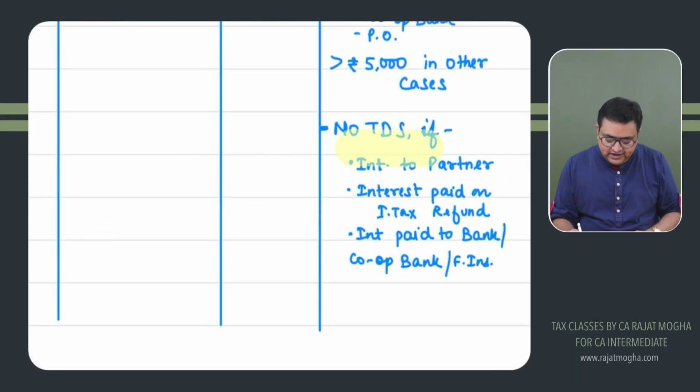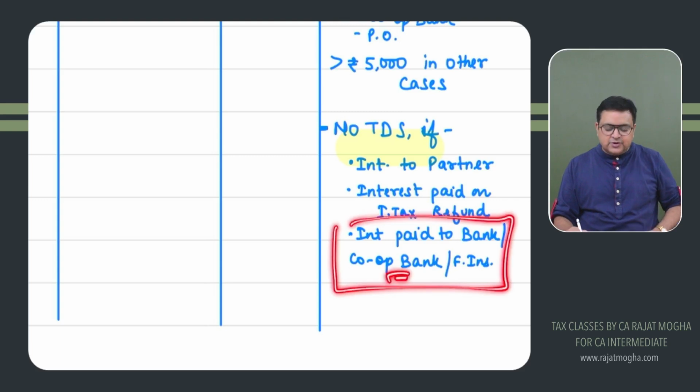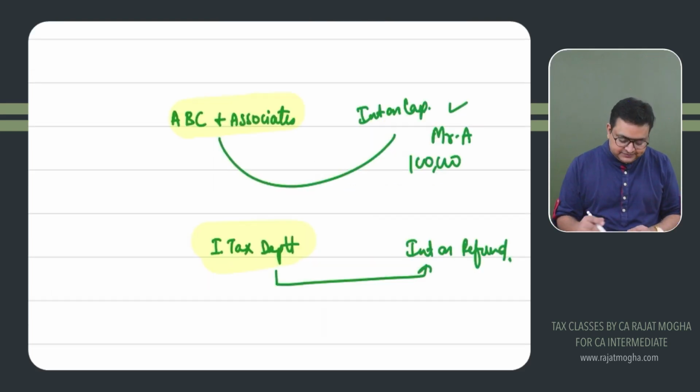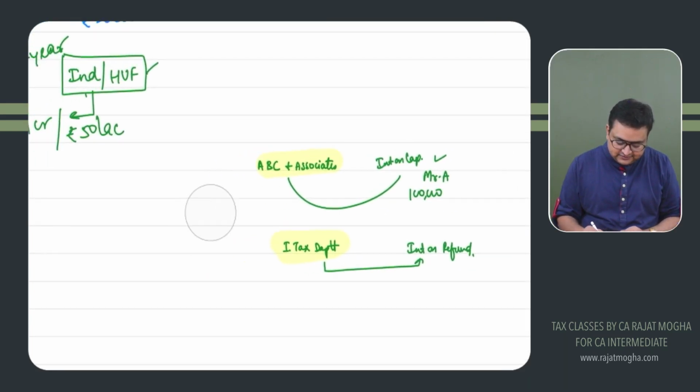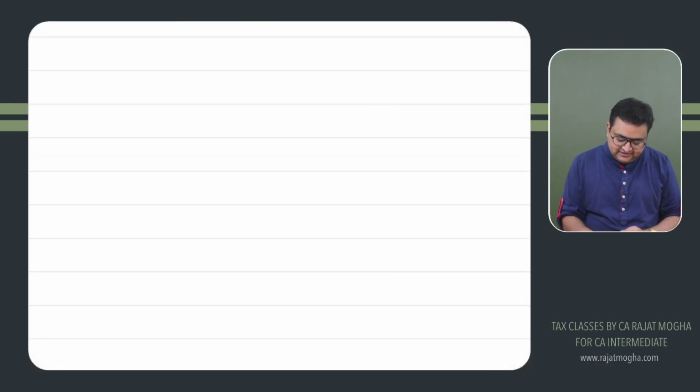See, no TDS in the following cases. If the interest is received by a partner. If interest is paid on income tax refund, no TDS would apply. If interest is paid to any bank, cooperative bank or financial institution, very, very important. Here, the examiner gives you a question. Let's say in your examination, they will ask you a question.